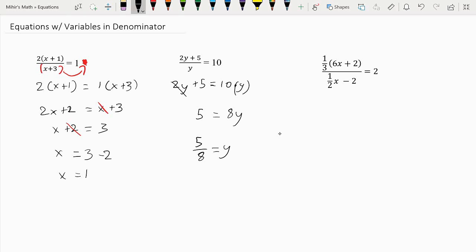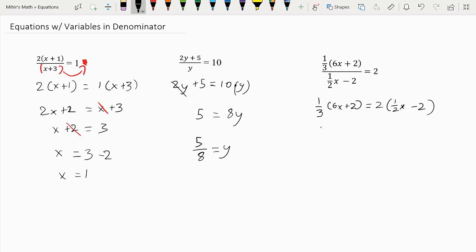So now let's move on to this third equation. As we started with all the other equations, we have to multiply both sides by 1/2 x minus 2. So we go 1/3 multiplied by 6x plus 2 is equal to 2 multiplied by 1/2 x minus 2.